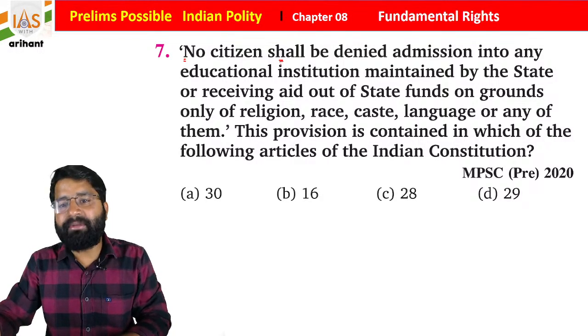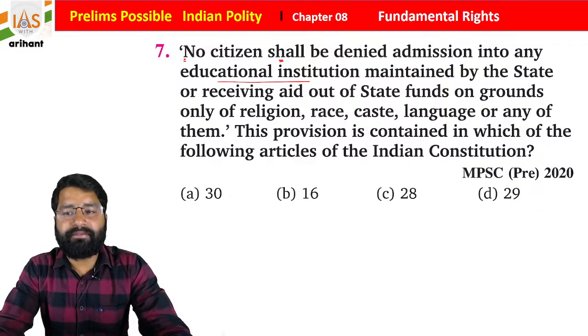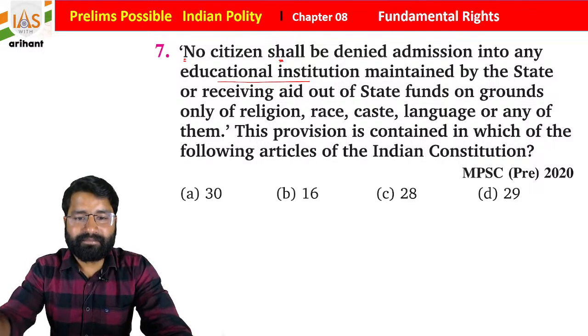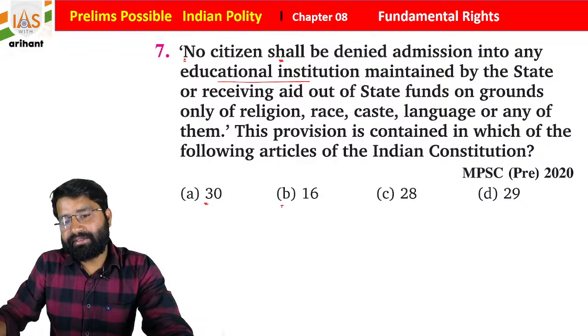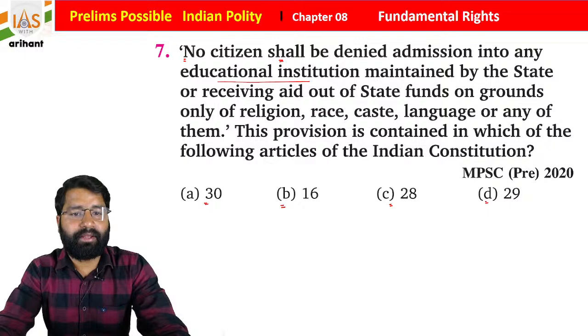No citizen shall be denied admission into any educational institution maintained by the state or receiving aid out of state funds on grounds of religion, race, caste, sex, language or any of them. So this provision is contained in which of the following articles of the Indian Constitution? Okay, so where is it included? Under Article 30, 16, 28 or 29.